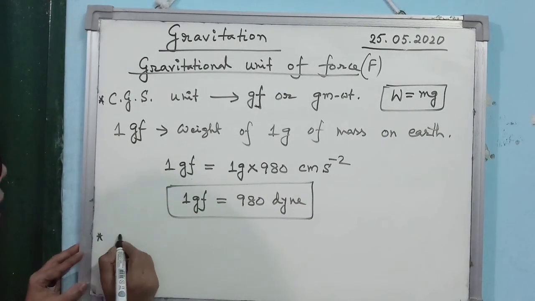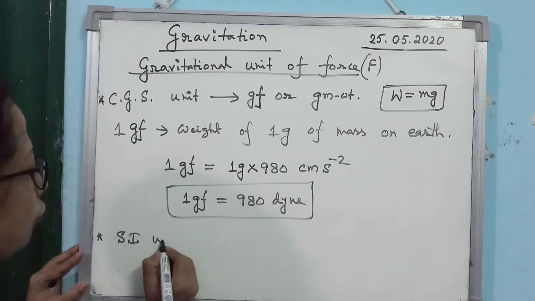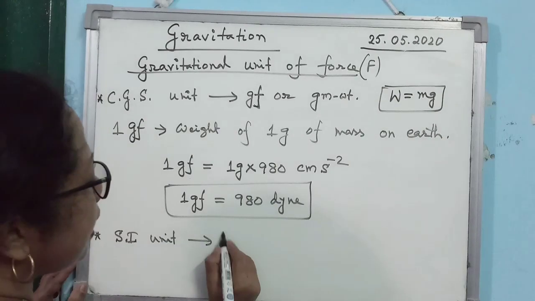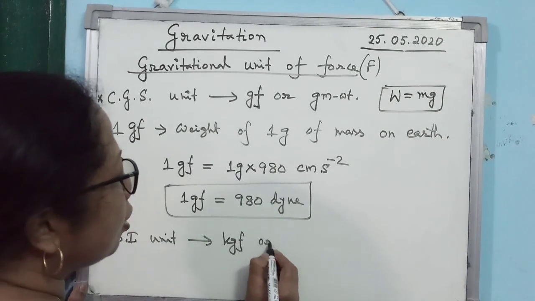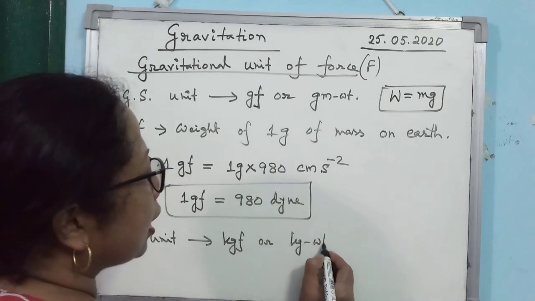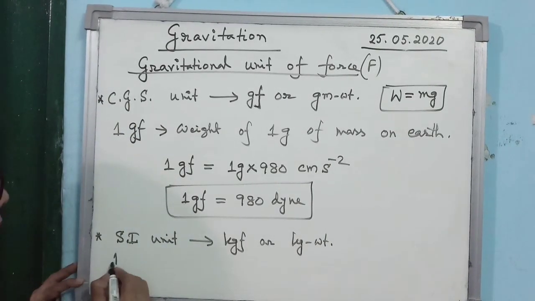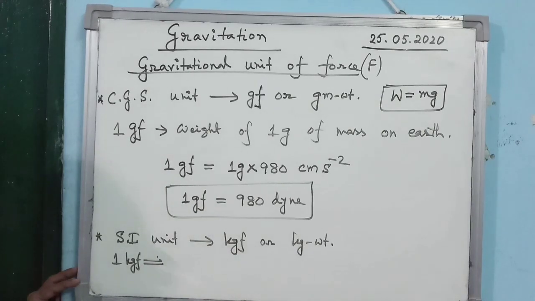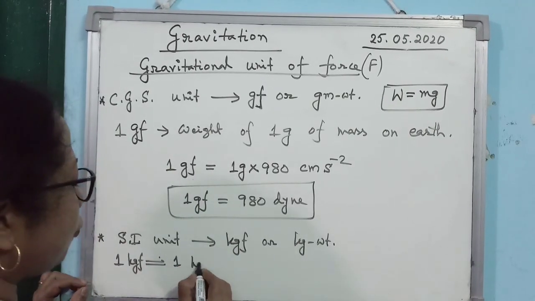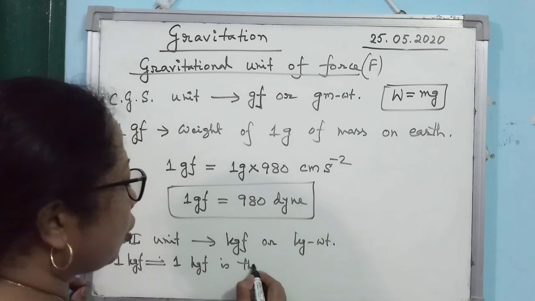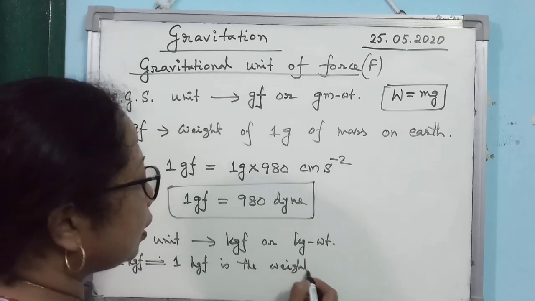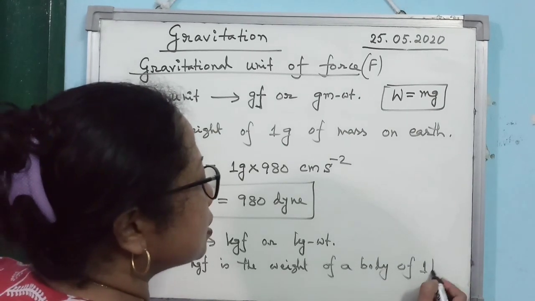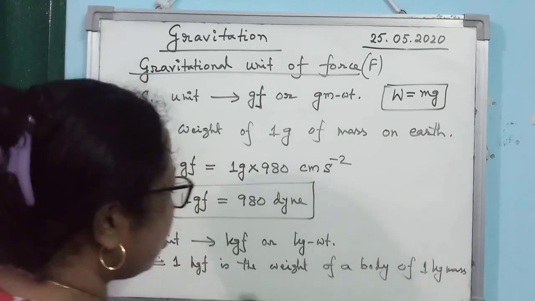Then next one is the SI unit of gravitational force. The SI gravitational unit of force is kgf, or you can write it as kilogram weight. Exactly in the same manner as GF, what is 1 kgf? 1 kgf is the weight of a body of 1 kg mass on Earth.